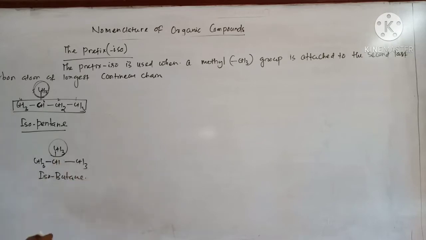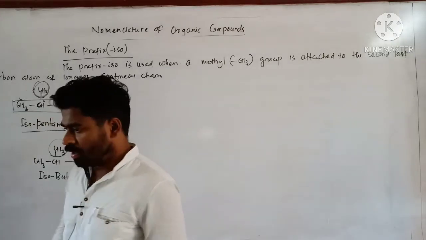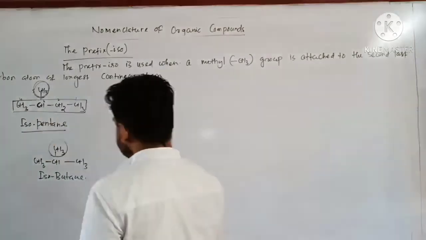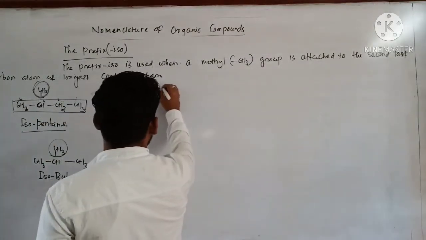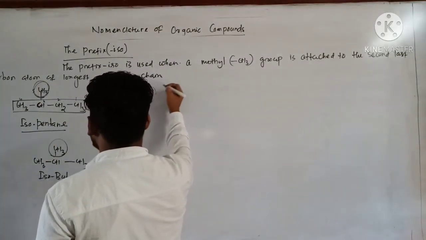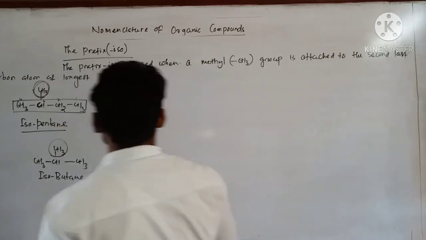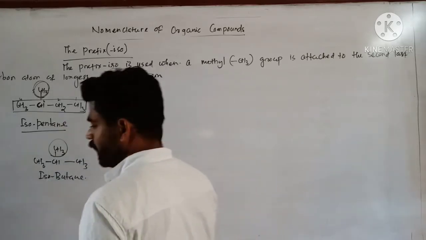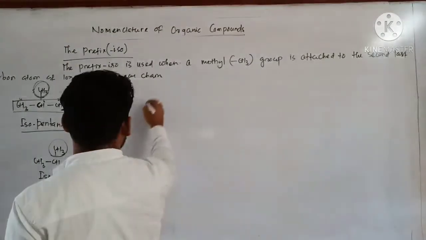Isobutane. Clear? So like that, if you remove... okay, this is about the prefix iso. Next, another prefix, that is the prefix neo.